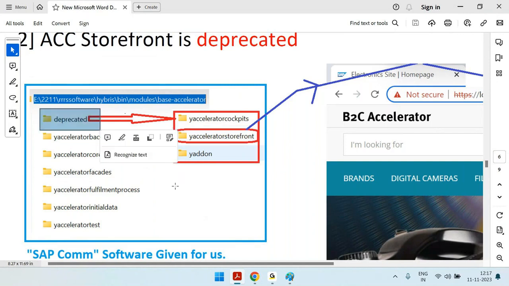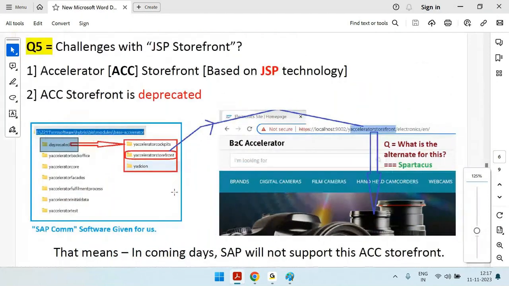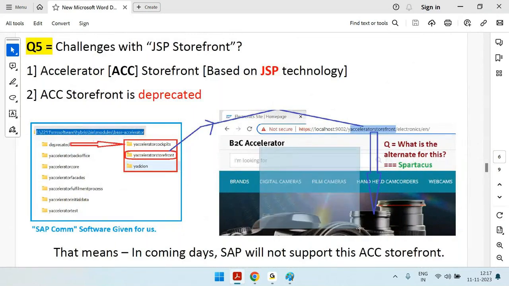Whatever results you are seeing here is called a JSP storefront or accelerator storefront, which is already in the deprecated list. That means SAP may not support it in the coming days. Then what is the alternative for the front end? Spartacus. So please remember this.